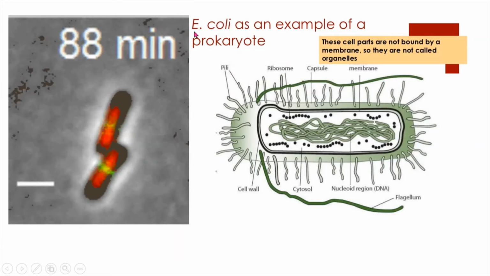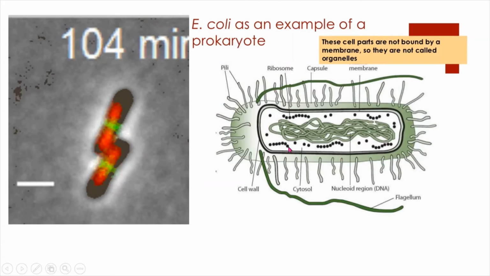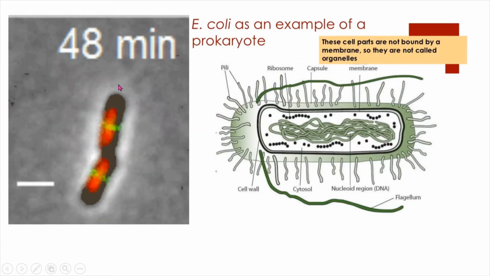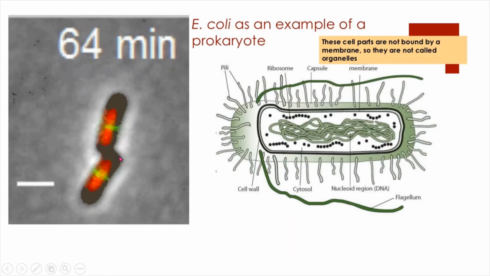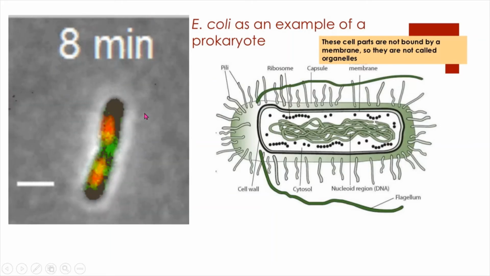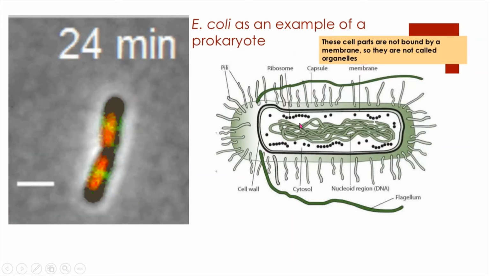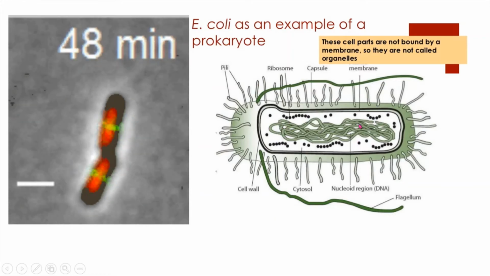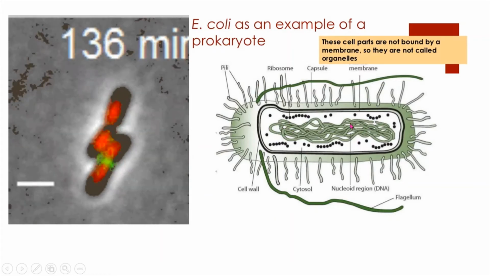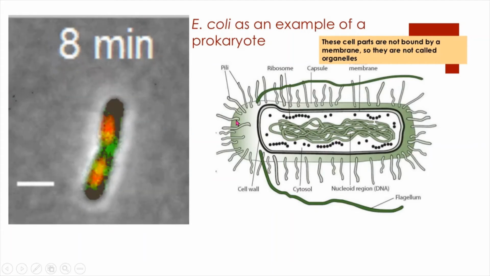And this is Escherichia coli, which is the best example of a prokaryotic cell. And this is how the division takes place within a minute. See how much division of Escherichia coli is taking place. And these are the parts of Escherichia coli. It doesn't have a nuclear membrane, that is, its DNA is not bound within a nuclear membrane. And this is a longitudinal section of Escherichia coli.